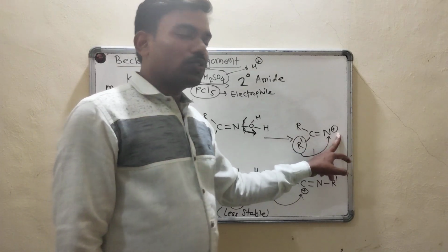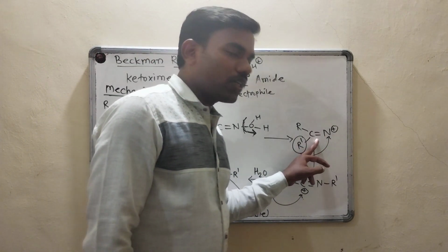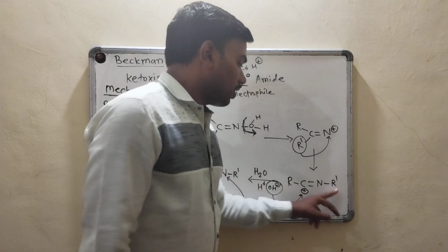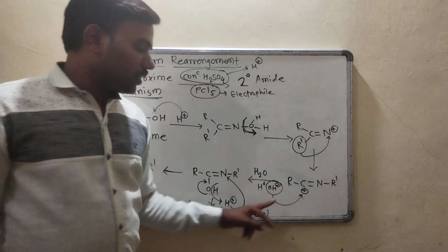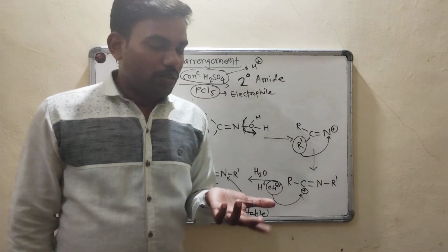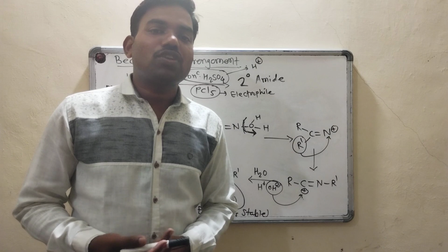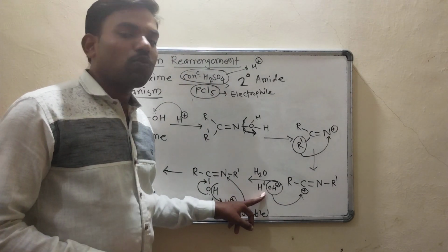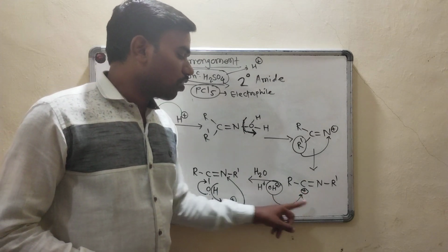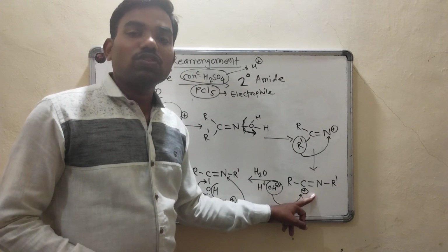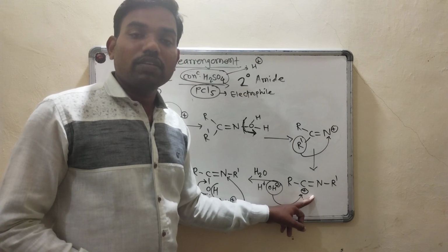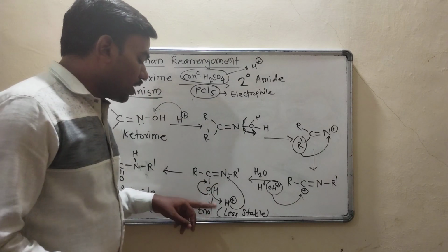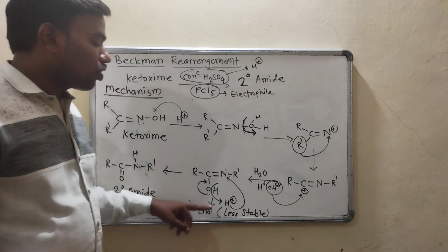इधर का पॉजिटिव चार्ज गया लेकिन इधर पॉजिटिव चार्ज आ गया. This is your intermediate. Next is a hydrolysis step. So hydrolysis, that is addition of water, that is H plus and OH minus. So OH minus from the water will go towards the new electrophile, that is the positively charged ion. So in the next step we will see the formation of enol.